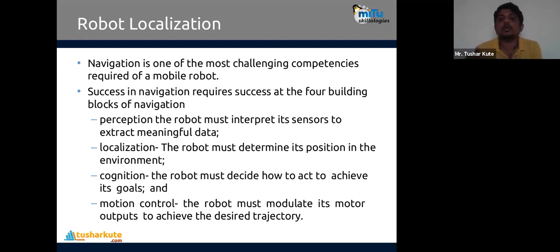The robot must decide how to act and achieve its goals. The robot is present there, but what operation does it have to perform? And last is motion control. It must modulate its motor output to achieve the desired trajectory, in what motion you have to perform operations. The robot is there, but robots are not always the fastest devices. These four parts are there in the navigation system, and when the program is created for the robot, it has to be looked at from that point of view also.